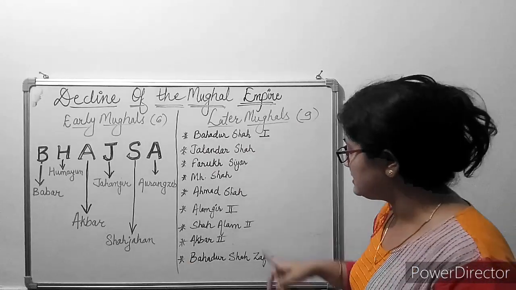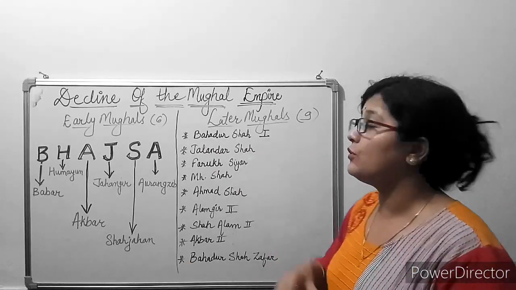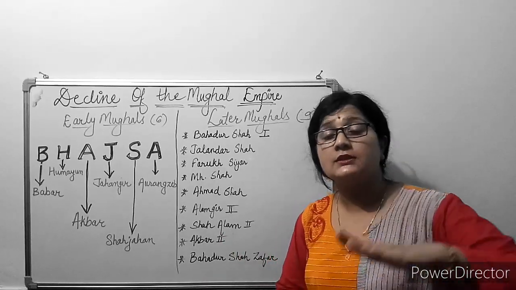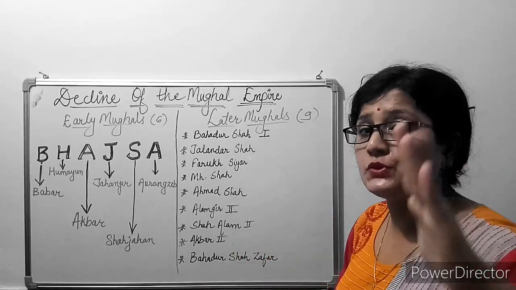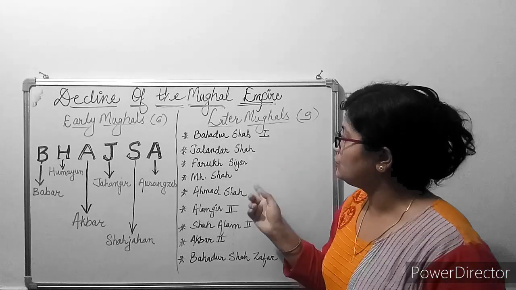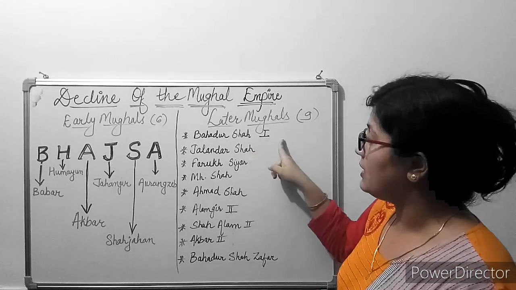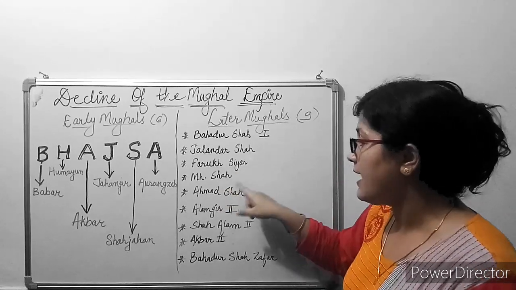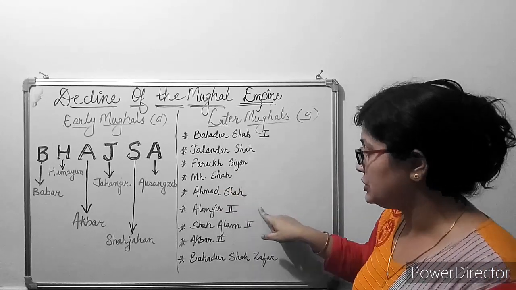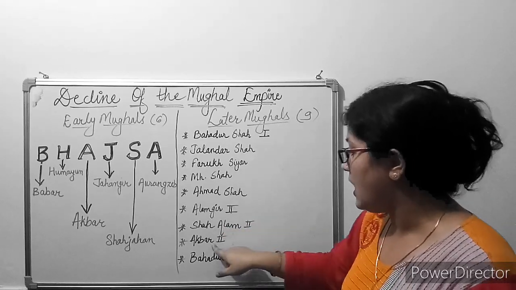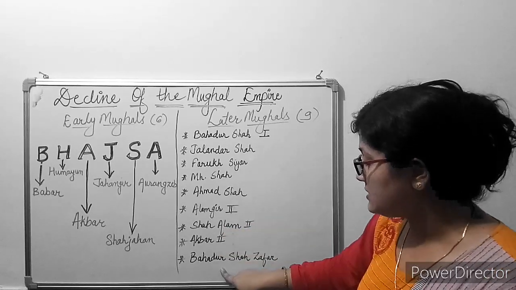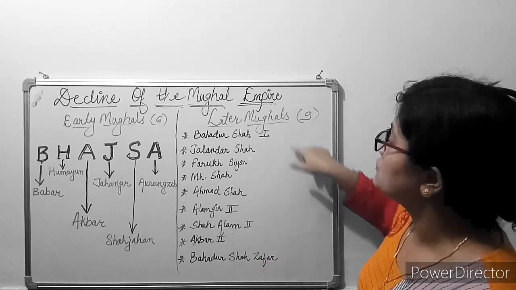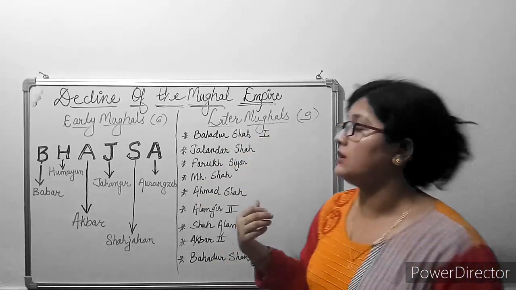And here is a list of later Mughals who were very weak and inefficient, because of which the Mughal dynasty came to an end. And these rulers were Bahadur Shah I, Jahandar Shah, Farrukhsiyar, Muhammad Shah, Ahmad Shah, Alamgir II, Shah Alam II, Akbar II, and the last one was Bahadur Shah Zafar. So these were the later Mughals.